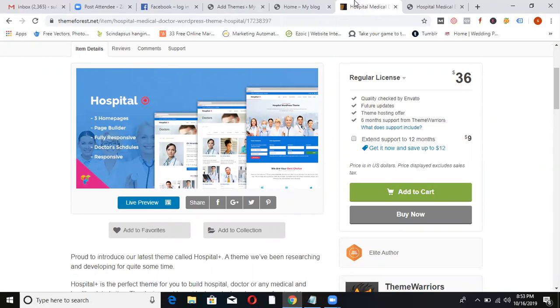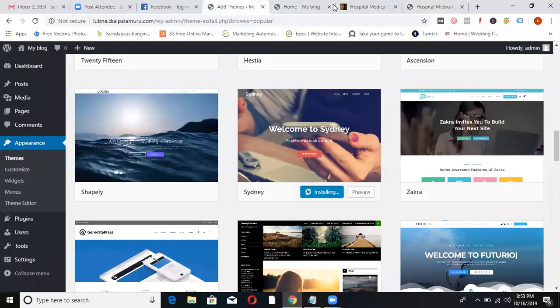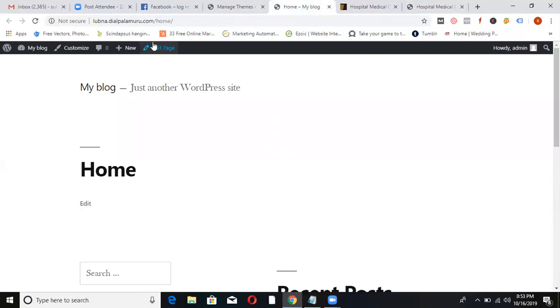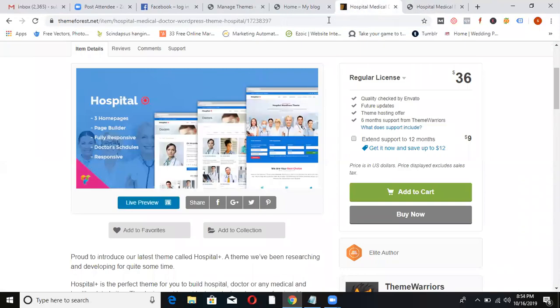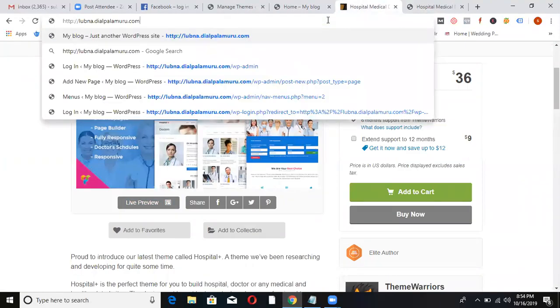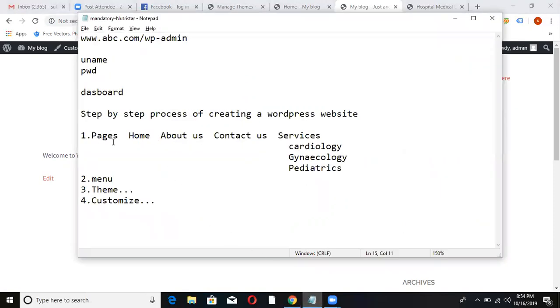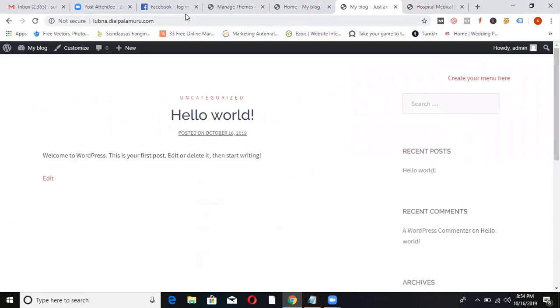But most of the time we can do with the free theme. Now I install the theme and I activate it. Previously our website was like this, empty. And after applying a theme, just see our website, lubna.dialparamro. Our website is looking like this. Still no change, because first focus on all the things. Pages done, menus done, theme done, customize not done. Once you finish this option, see how it looks. Come back here.